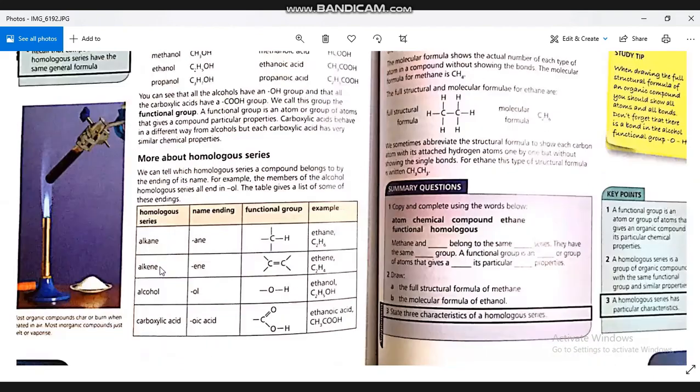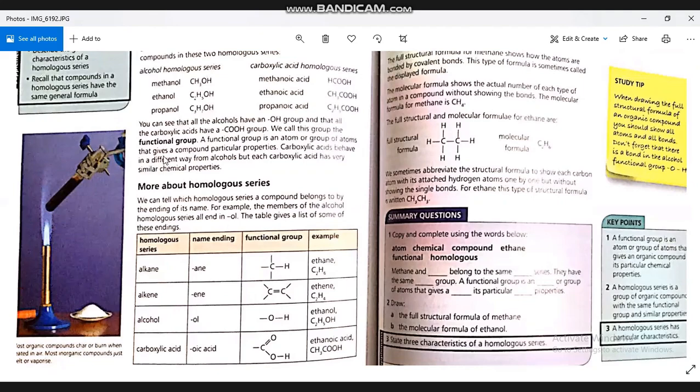Alkenes have different chemical properties because the functional group in alkenes is C double bond C. In alkanes, it is C single bond C. Did you change this H? Yes, okay. So the functional group of alkanes is C single bond C.